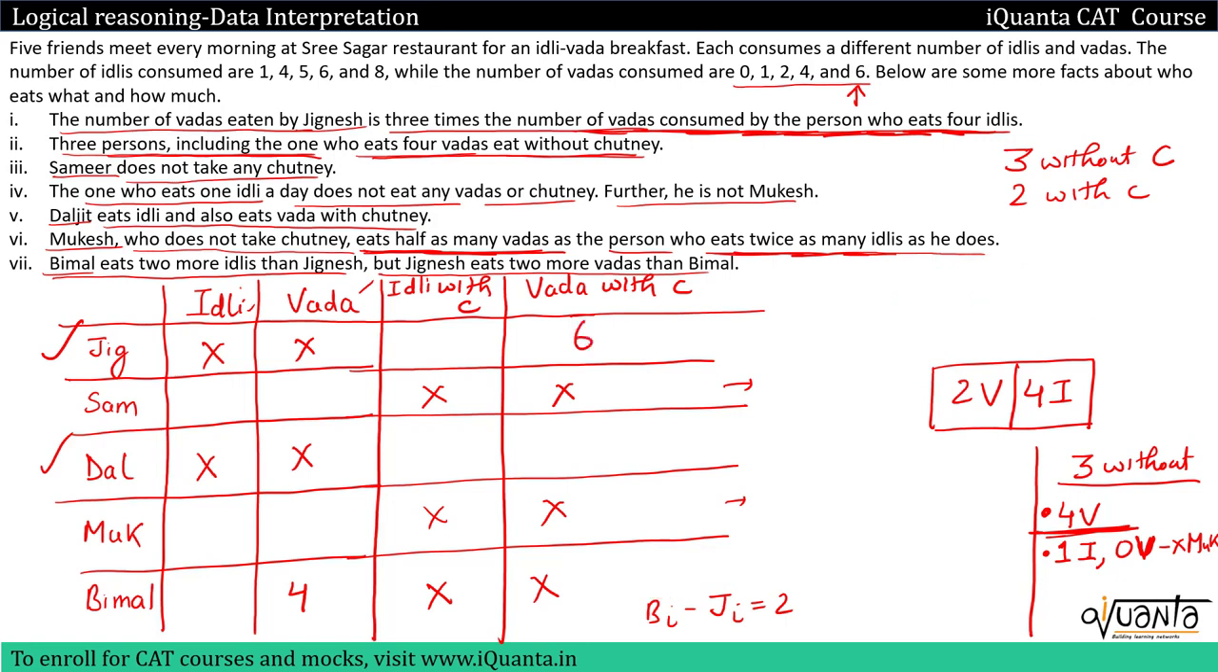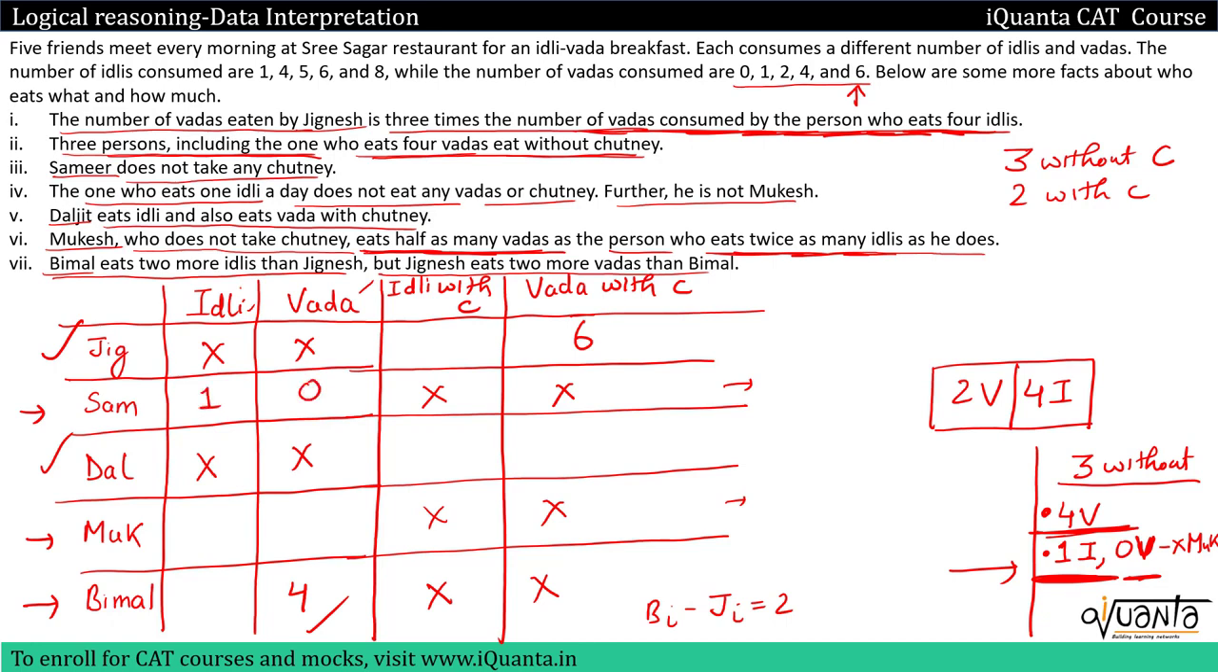Now we had one more clue that the person who was eating 1 idli and 0 vadas was not Mukesh. We have 3 persons who are eating without chutney. They are Bimal, Mukesh and Sam. Okay. We cannot assign 0 vadas to Bimal, so Bimal is not this person. He cannot be Mukesh. So who can be this person with 1 idli 0 vadas? It can only be Sam. So Sam will be eating 1 idli and 0 vadas.